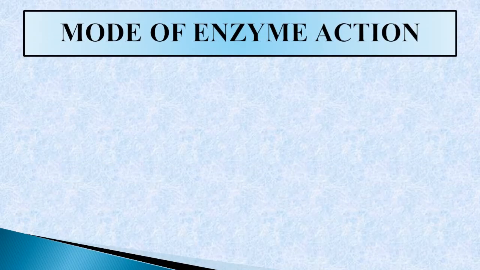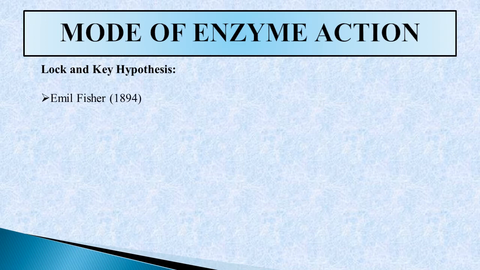Next is the mode of enzyme action. There are two hypotheses regarding the mode of enzyme action. First one is the lock and key hypothesis. It was given by Emil Fischer in 1894. According to this hypothesis, enzyme and substrate have complementary shapes.